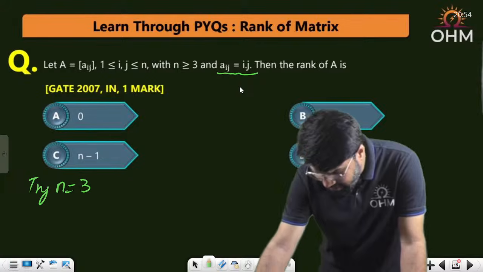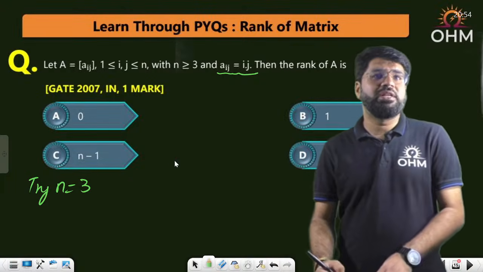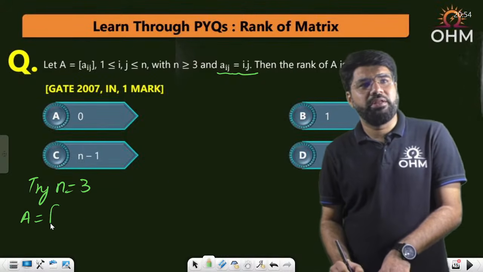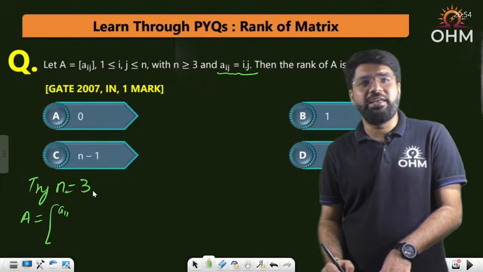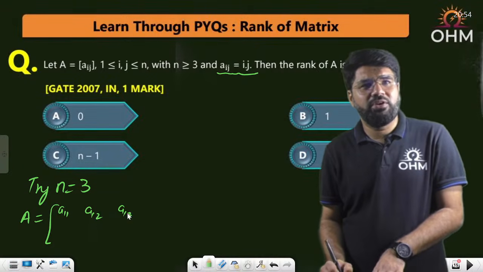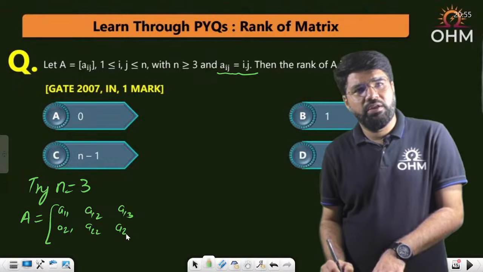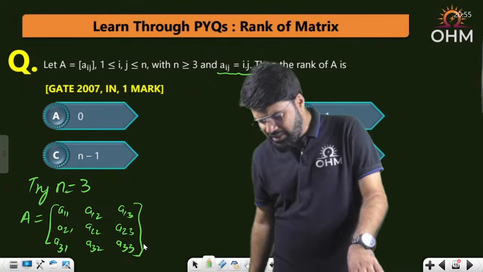Naresh has the answer D here. Okay, let's check it out. Every element is i into j. So what is the matrix going to be formed here? Normally if I arrange the elements, n equal to 3 means a 3 cross 3 matrix, correct? So the elements will be a11, a12, a13. The next will be a21, a22, a23. The next will be the 3-1 element, 3-2 element, 3-3, as per the number of rows and columns. Aij means ith row and jth column.